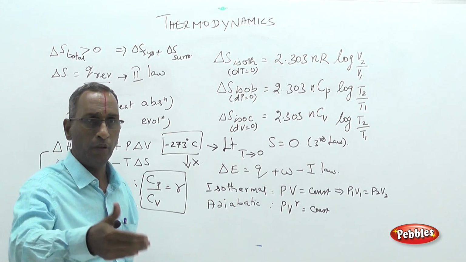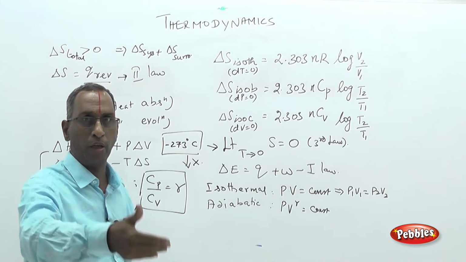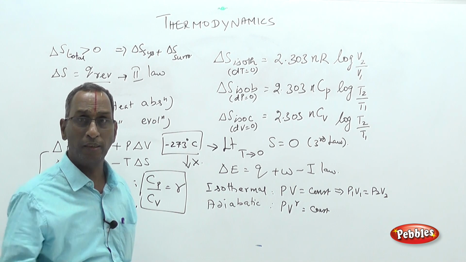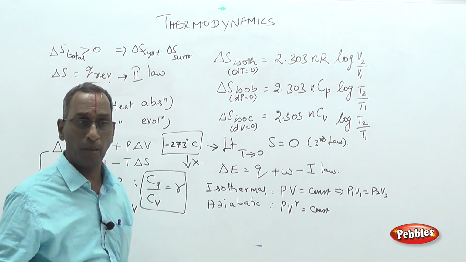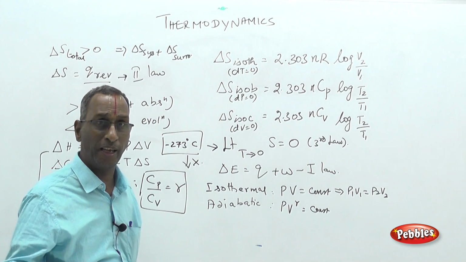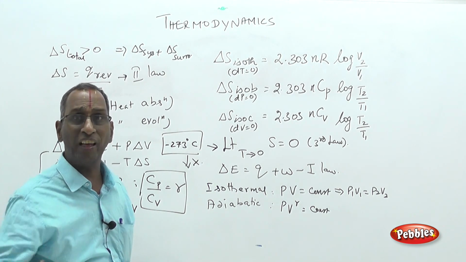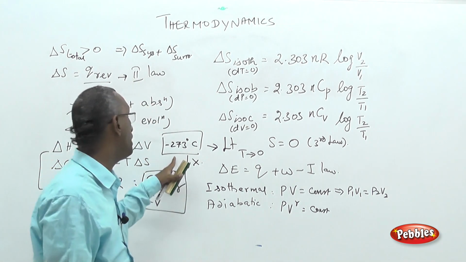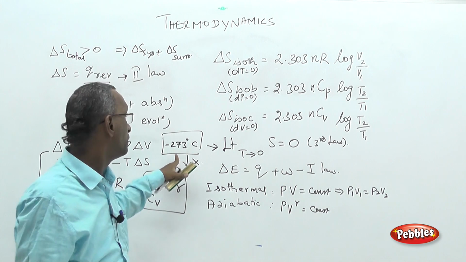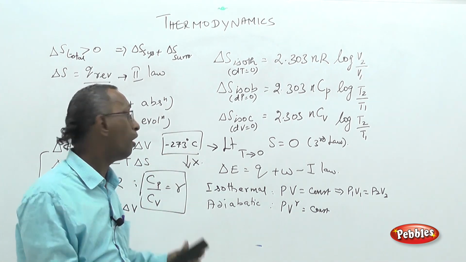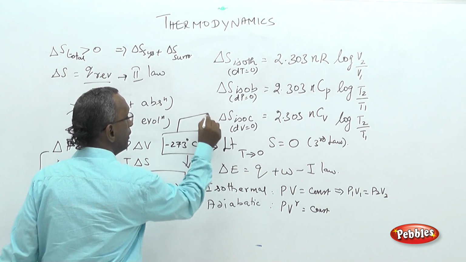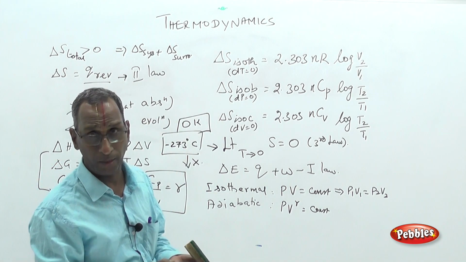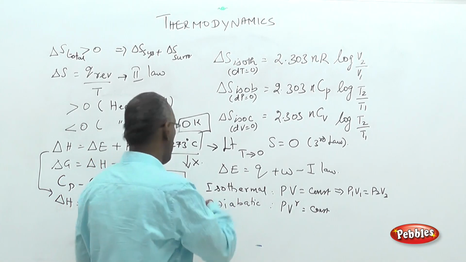We cool the system. When we cool water, its temperature goes on reducing from 20, 10, 0 like that. At 0 degree it converts to ice. Still we cool, going to ice at minus 10, minus 20, whatever be the case. So without decomposition, if we can create low temperature, it is possible to create a temperature of only minus 273 degrees centigrade, or it is called 0 Kelvin. It is the lowest achievable temperature. At the lowest achievable, this is called absolute temperature.